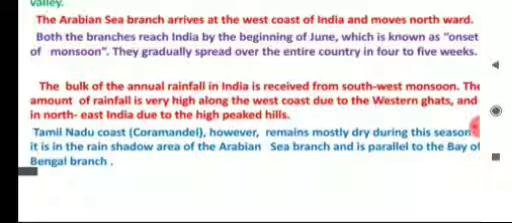But the Tamil Nadu coast, that is called Coromandel coast, however remains dry during this season. It is because it is in the rain shadow area of Arabian Sea branch. That means this Tamil Nadu coast is in the rain shadow area because the clouds which could travel to this coast are stopped by the Western Ghats. So because of this it remains dry during this season.